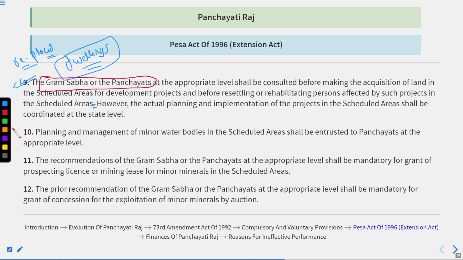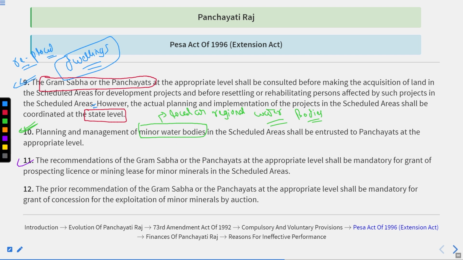However, the actual planning and the implementation of the projects in the scheduled area shall be coordinated at the state level, because it is on the state property. Thereafter, the planning and management of minor water bodies in the scheduled area shall be entrusted to the Panchayat at the appropriate level. Or you can say minor water bodies are also the local or regional water bodies.